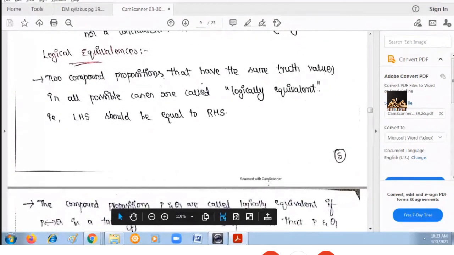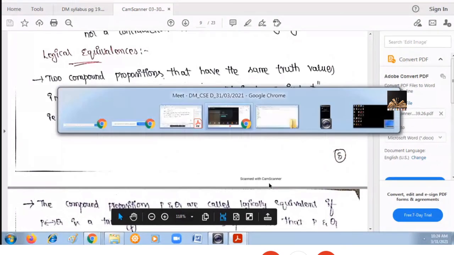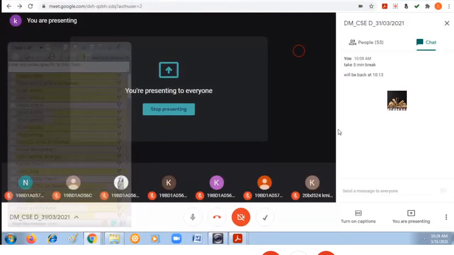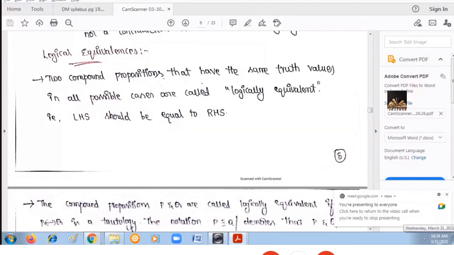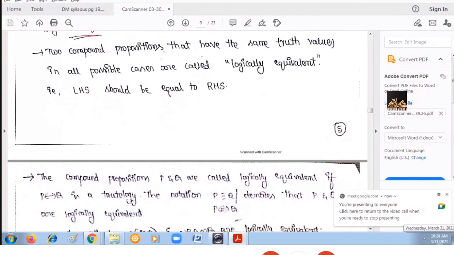Next topic is logical equivalences. Whenever two compound propositions are given, and if the truth table of both the compound propositions is the same, we'll call them logically equivalent.